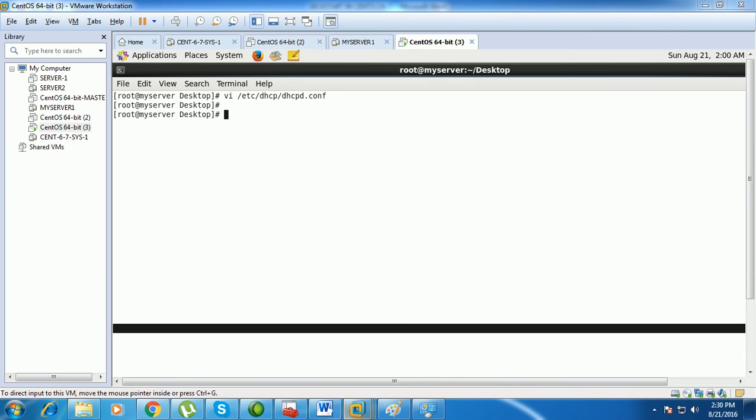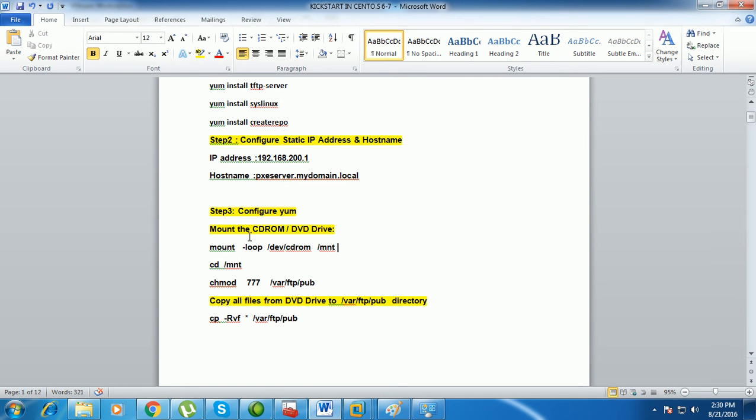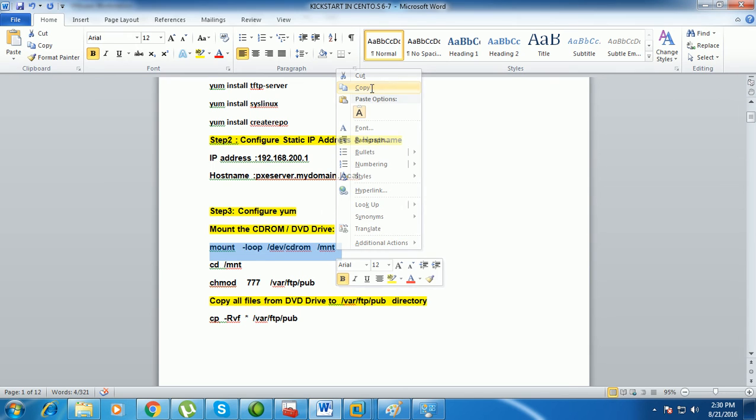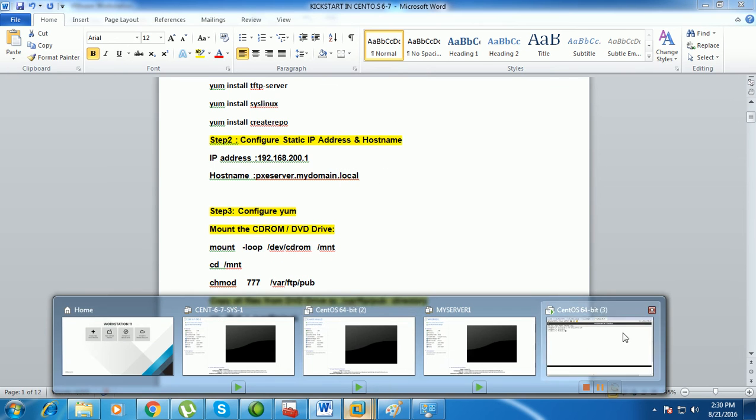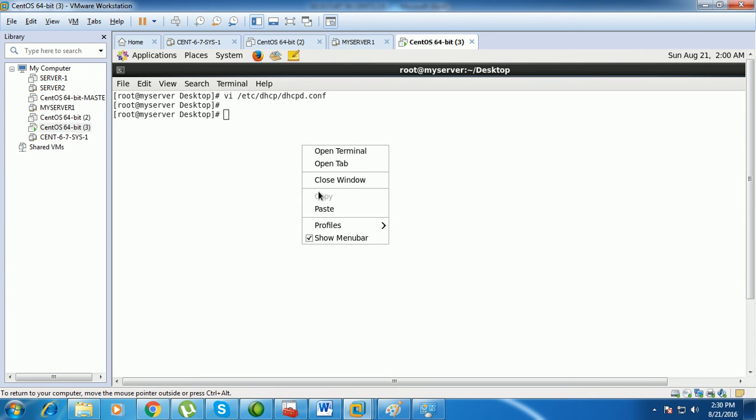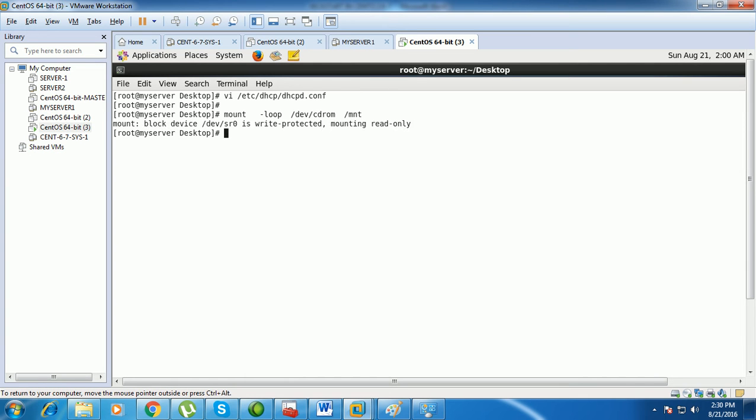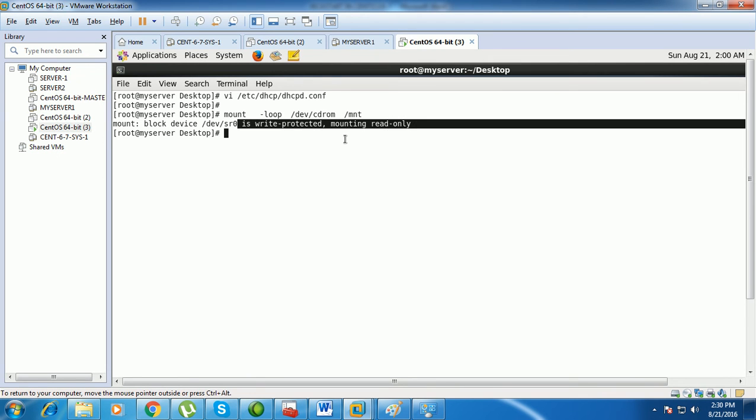To mount a DVD here, I give one command: mount -loop /dev/cdrom, and this is equal to the mnt directory. So just type this command, mount -loop /dev/cdrom. The cdrom drive is mounted to the mnt directory. This is mounted write protected, read only, because this is a DVD.